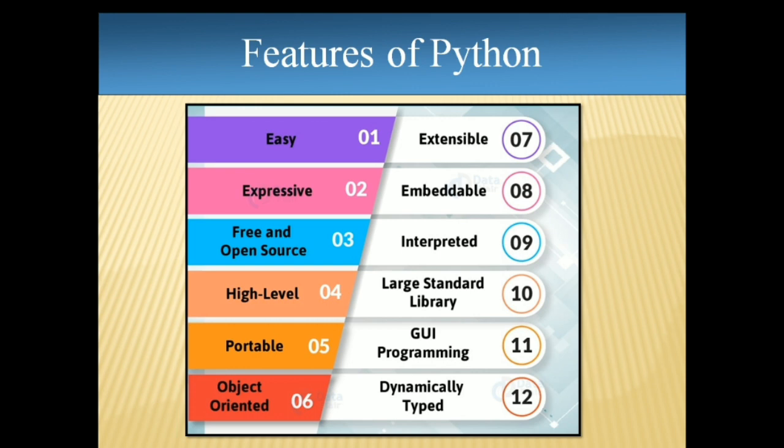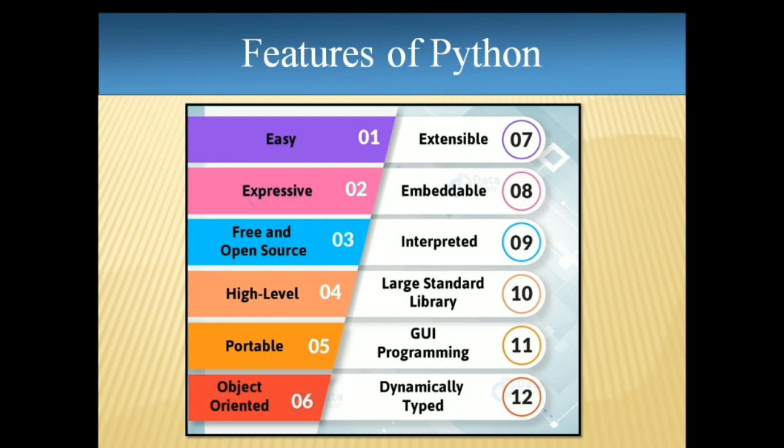Then Python is a high level language. What do we mean by high level language? It is high level because the code written in Python is very similar to the English language. For example, if we want to print hello world, we will simply write print hello world. That means it is very similar to English and can be easily understood by us. So we can say that Python is a high level language.